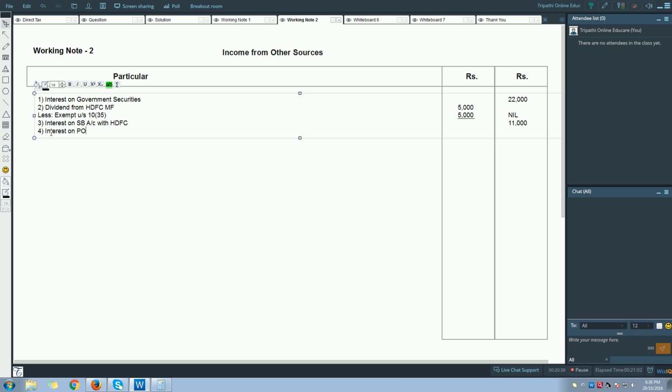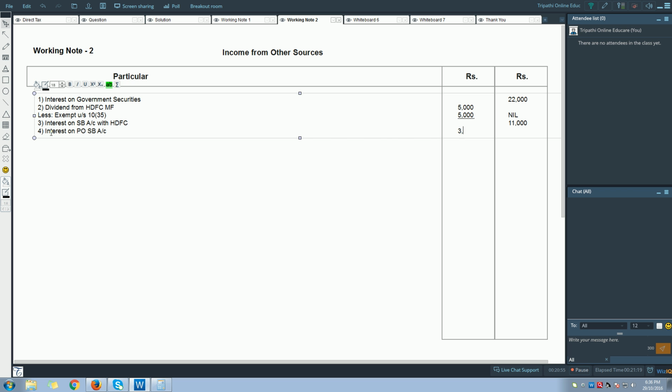Let us go for the next one. Interest on post office saving bank account 3,500. Now this is fully exempt under the head income from other sources.